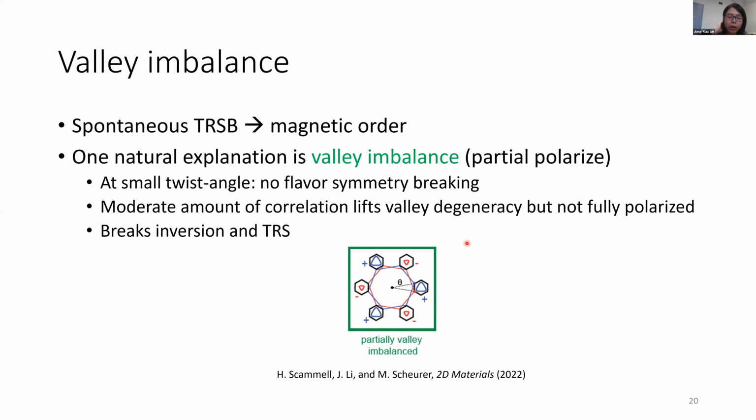And here we are at a small twist angle, and in this regime, as we showed before, we don't see any flavor symmetry breaking. This results from the weaker strength of correlation. This moderate amount of correlation lifts the valley degeneracy, but does not fully polarize it. So this valley imbalance can explain the broken inversion symmetry and also time reversal symmetry, which is required for the observation of the zero field superconducting diode effect.